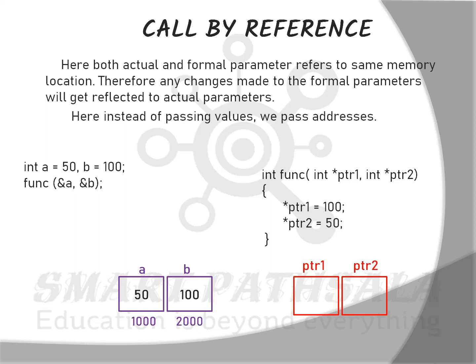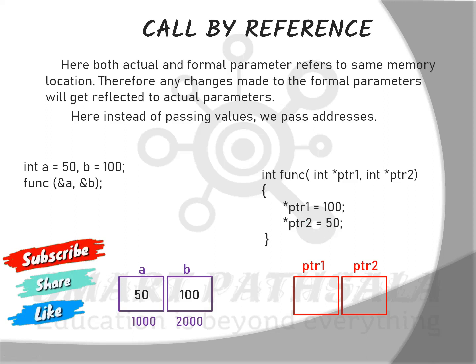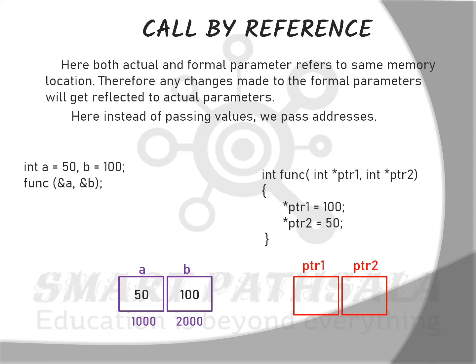Now inside the function we have two statements: star ptr1 equal to 100 and star ptr2 equal to 50. Here is one important point we need to understand. Whenever we simply write any variable, suppose x, it means we are accessing the content of that variable. Now if we write ptr1, this means we are accessing the content of ptr1, that is 1000, the address of A. Now if we write star in front of that variable, this means we are accessing the value at that address.